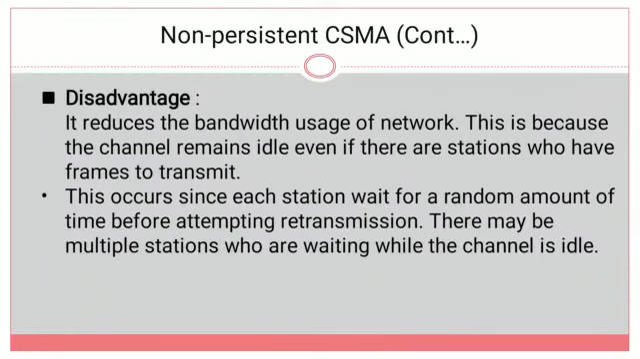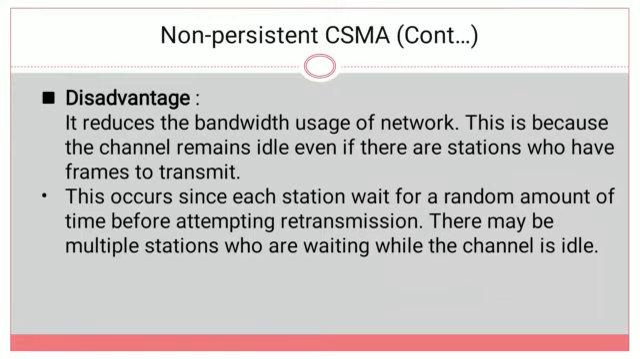Coming to the disadvantages, it will reduce the bandwidth usage of the network. Why does it reduce the bandwidth usage? Because the channel remains idle even if there are stations who have frames to transmit. So that's why the bandwidth usage of the network is reduced. This occurs since each station waits for a random amount of time before attempting retransmission.